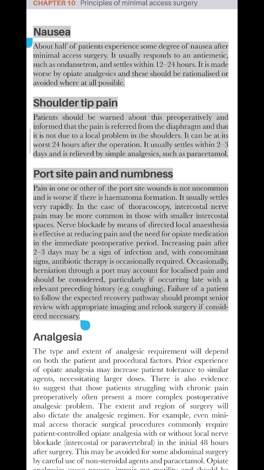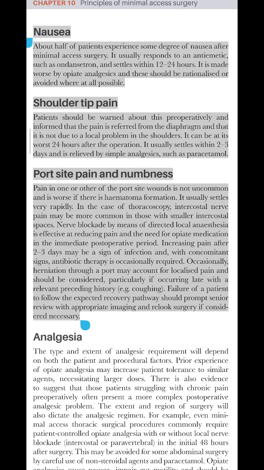Pain in one or other of the port site wounds is not uncommon and is worse if there is hematoma formation. It usually settles very rapidly. In the case of thoracoscopy, intercostal nerve pain may be more common in those with smaller intercostal spaces. Nerve blockade by means of directed local anesthesia is effective at reducing pain and the need for opiate medication in the immediate postoperative period. Increasing pain after 2 to 3 days may be a sign of infection and, with concomitant signs, antibiotic therapy is occasionally required.